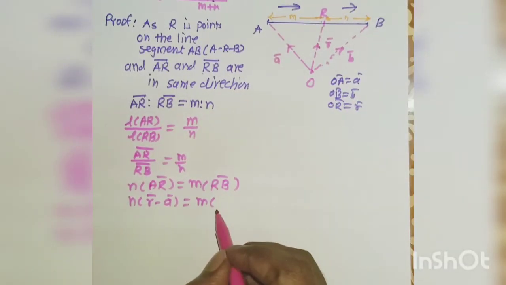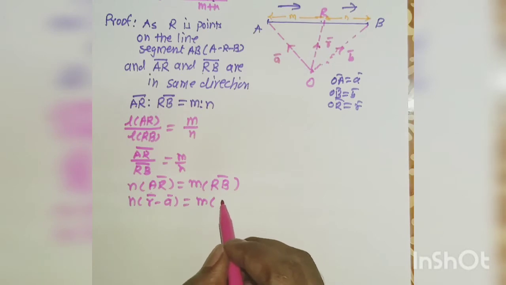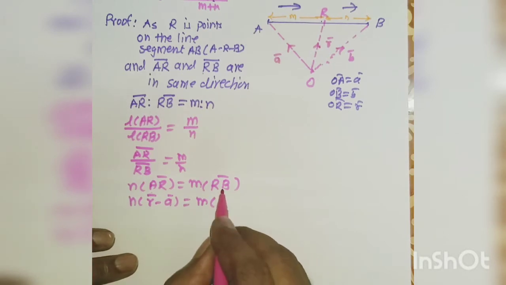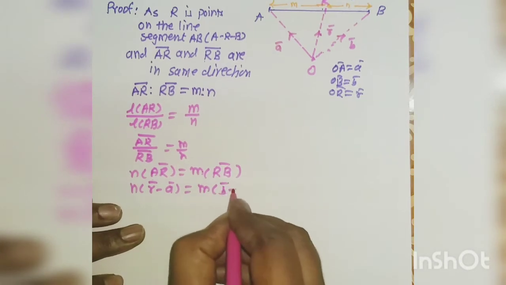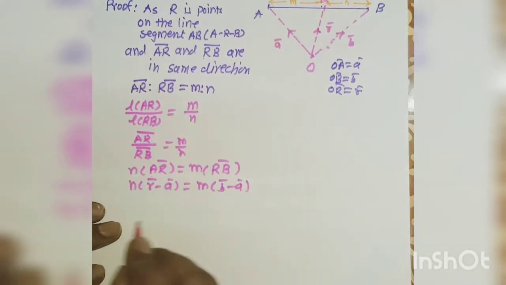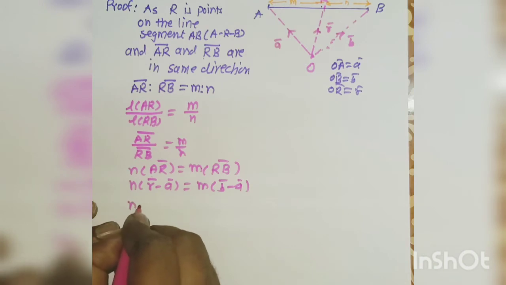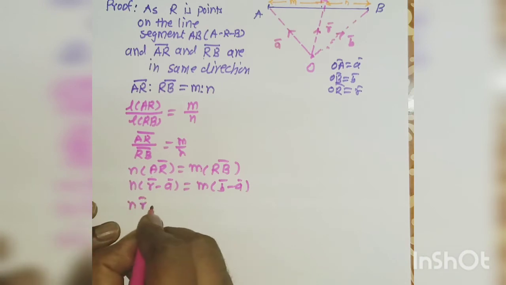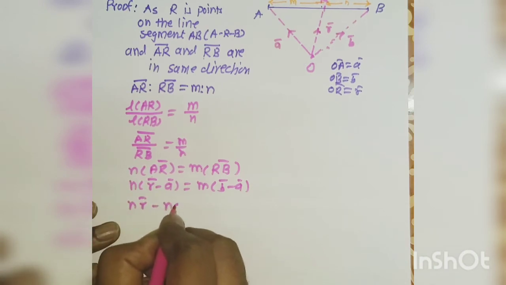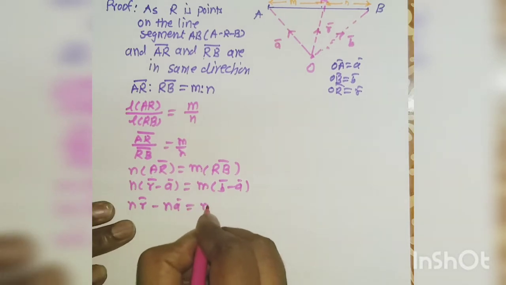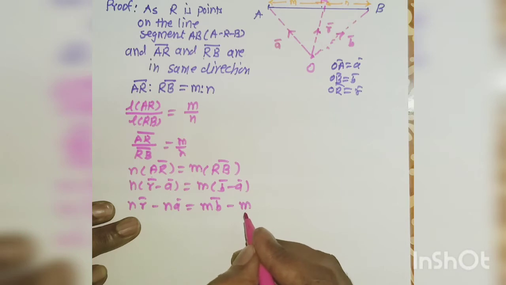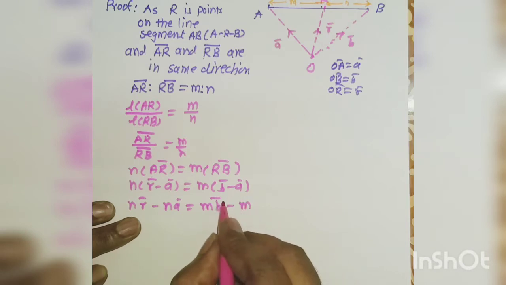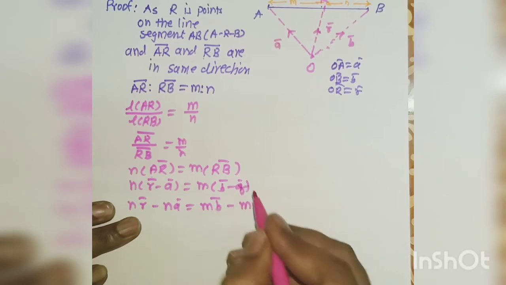We write the position vector of the end point minus the position vector of the initial point. RB bar is b bar minus r bar. That is n r bar minus n a bar is equal to m b bar minus m r bar.